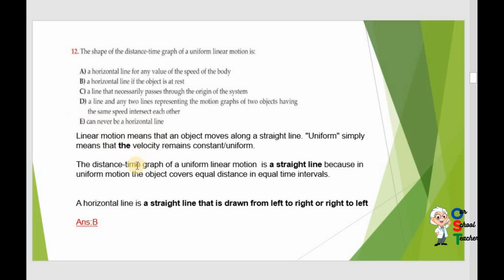No. Linear motion is always in a straight line, a horizontal line. So D and E are incorrect. C is also incorrect. A horizontal line for any value of the speed. Any value means the speed has changed, but in uniform linear motion the speed doesn't change. So B, a horizontal line if the object is at rest. B is correct.